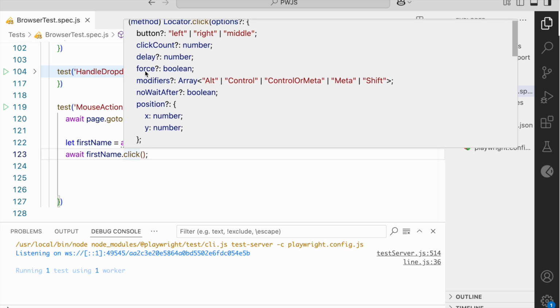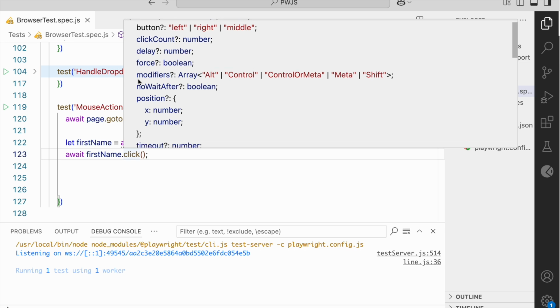The force option we will see in future classes. There are different prerequisites which Playwright first checks before performing some actions. If you want to skip those checks, then we can do it. And the modifiers we will talk about in a later part.